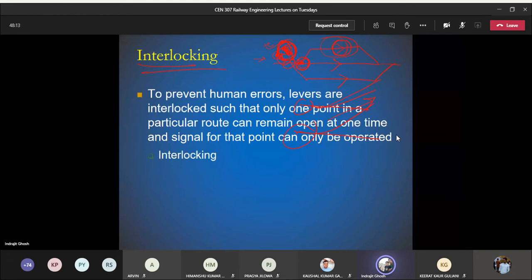Now, why do we do that? Why do we have this mechanism? Because there can be human error. You can assign one person the responsibility to set the point. You will use the lever arm to set the point, to touch the tongue rail to the stock rail. Now there can be another person you ask that as soon as he sets the tongue rail for this particular location for the left hand side loop line, you put the signal in the off position.